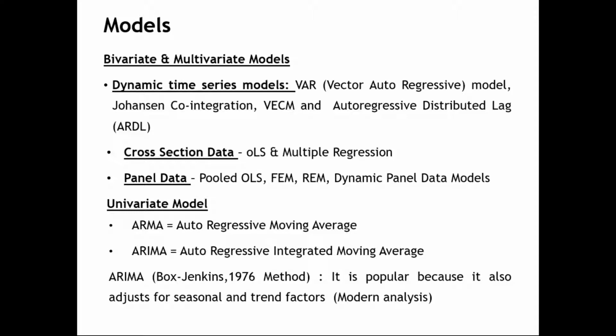As I told you, this tool was introduced by Box-Jenkins in 1976, and this model is used for short-run forecasting. One important thing we should understand is that there are two types of forecasting: one for the short run, the other for the long run. The ARIMA model will help you in short-run forecasting. It will not support us in long-run forecasting.